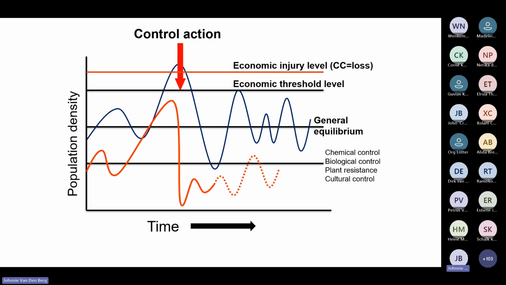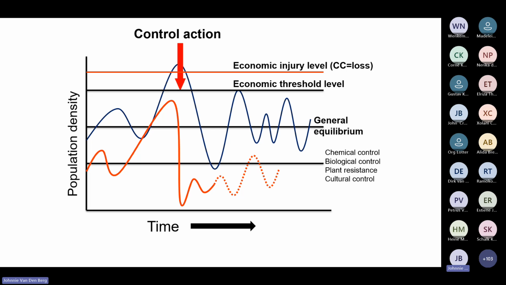Now, in order to prevent pest populations from reaching that injury level, there is an economic threshold level. And if we apply pest management or chemical control, the pest population usually crashes and then it continues at a lower equilibrium level.